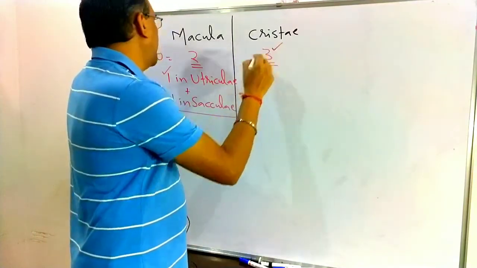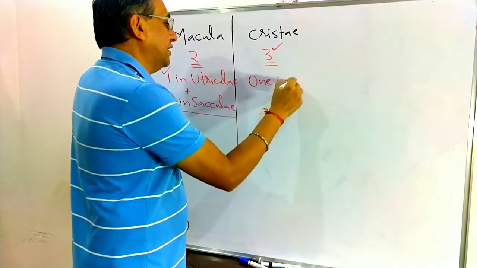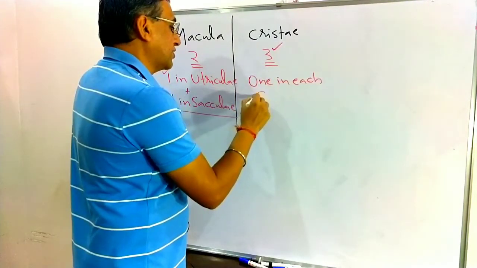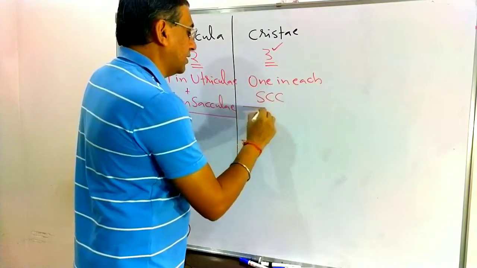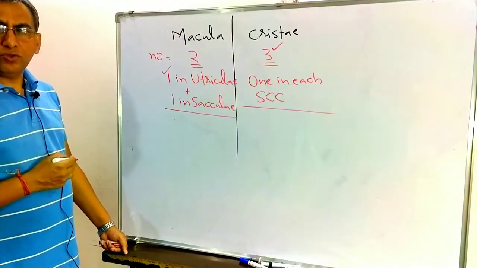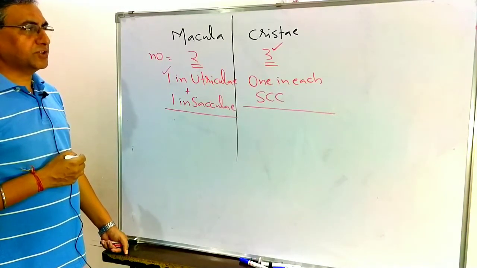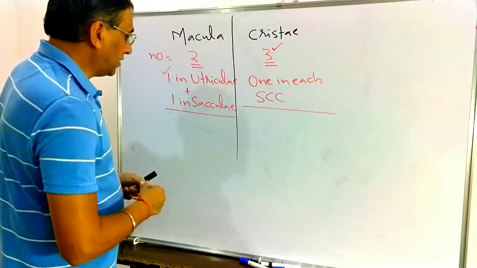The number of cristae in the internal ear is 3. How 3? One in each semicircular canal. So the number of maculae is 2, one in the utriculus and one in the sacculus, and the number of cristae is 3, one in each semicircular canal.